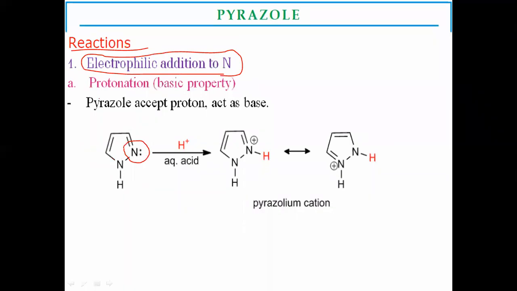Here the first reaction is protonation, because due to the unshared electron pair present on the nitrogen, it acts as a base. It accepts protons. Acceptance of a proton at the second position nitrogen forms the pyrazolium cation. Due to the delocalization of electrons, the charge moves from the second position to the first position, like that.